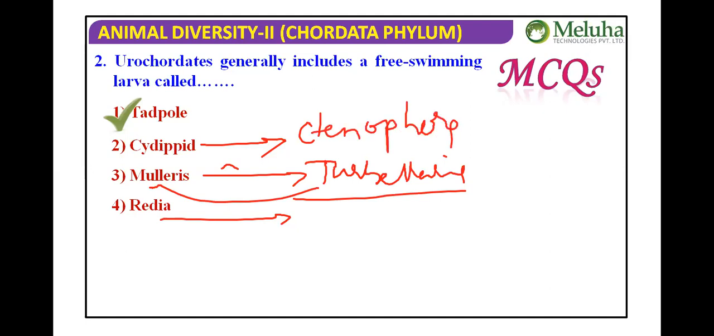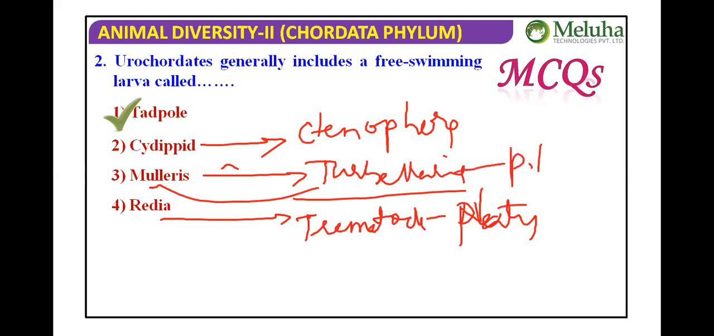Redia is the larva of Trematoda. For NEET level, you should remember it as a phylum only: Trematoda of phylum Platyhelminthes, Turbellaria of Platyhelminthes, and Ctenophora.